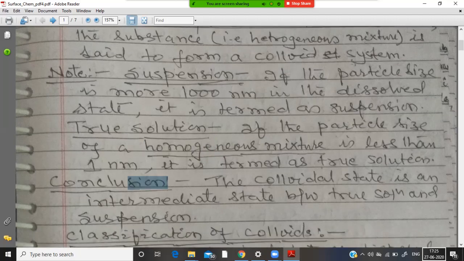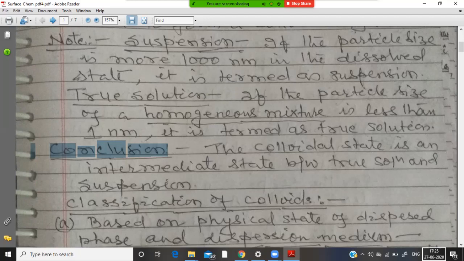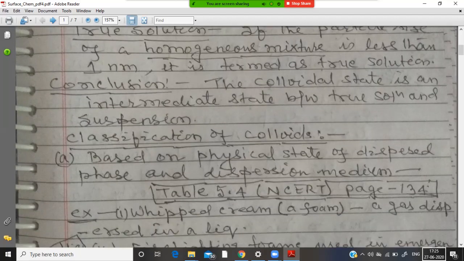Conclusion is that the colloidal state is an intermediate state between true solution and suspension. Now classification of colloid. There are many classifications. Classification number one is based on physical state of dispersed phase and dispersion medium.